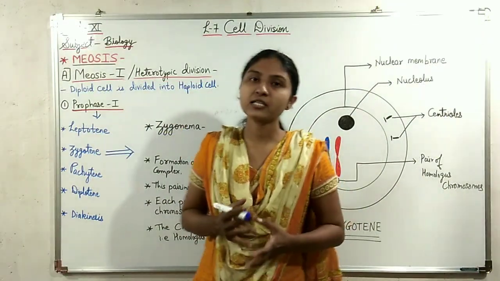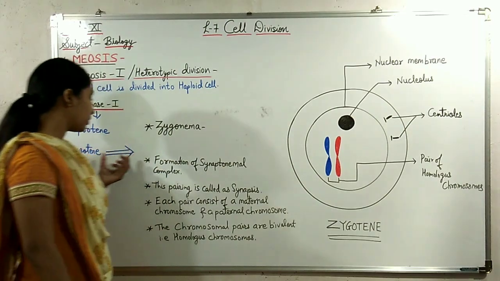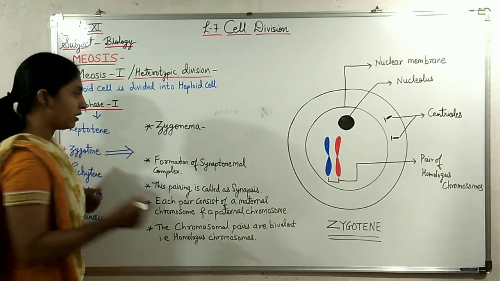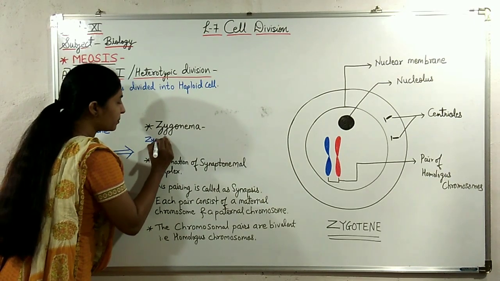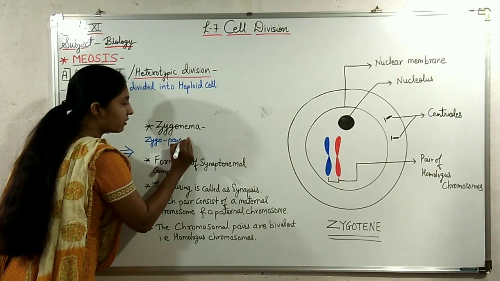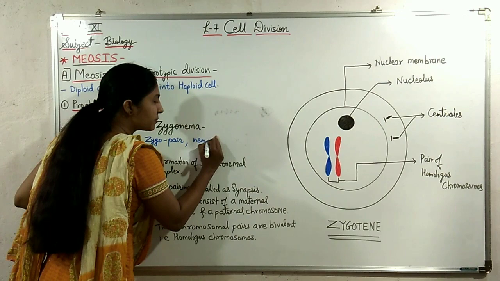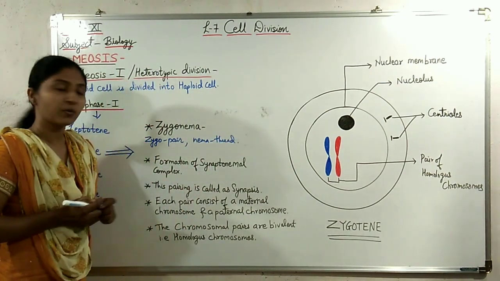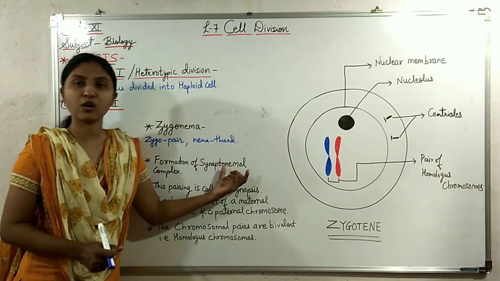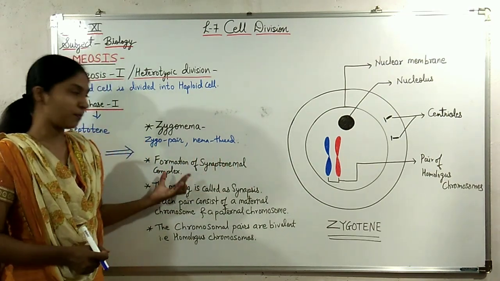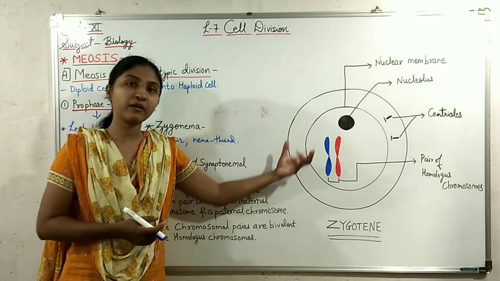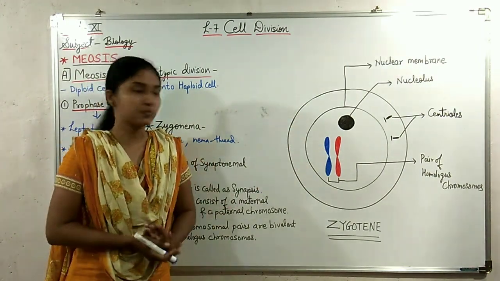Now the second substage is the zygotene stage, also called zygonema. Zygo means pair and nema means thread. So in this stage, what happens? The formation of the synaptonemal complex takes place. Synaptonemal complex means the intimate pairing of the chromosomes takes place.